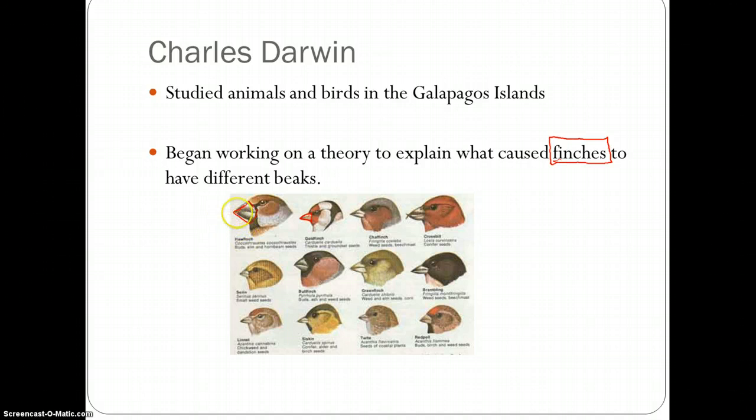Like this beak right here might be used to dig through trees, so it lowered the competition for the bird that ate seeds. Like a bird that eats seeds, this one eats worms. So now there is a balance, because all the birds aren't trying to eat the same seed. So he realized that these beaks allowed the finches to survive longer, because there was not much competition for the food types.